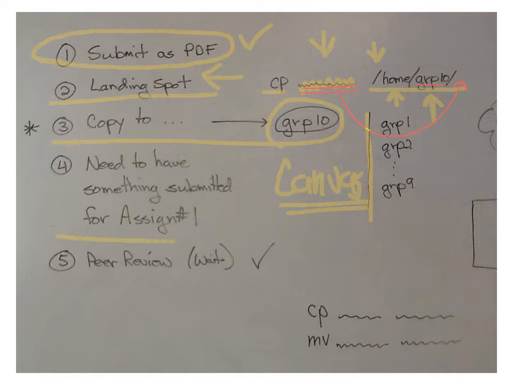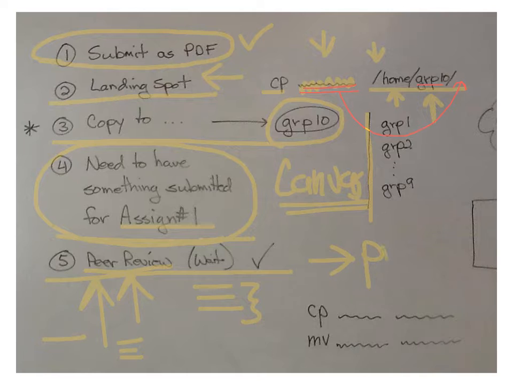And then the last thing we talked about, I told the students they were supposed to have their first assignment submitted. And then we did peer reviews of those assignments. So students can do that. Some students still haven't submitted, so as soon as they submit their first assignment, at least a draft of it, then we're going to be able to do peer reviews. These are going to help tremendously. You know, we're going to look at other people's work and compare it to our work, and eventually we'll get a better product for everybody.